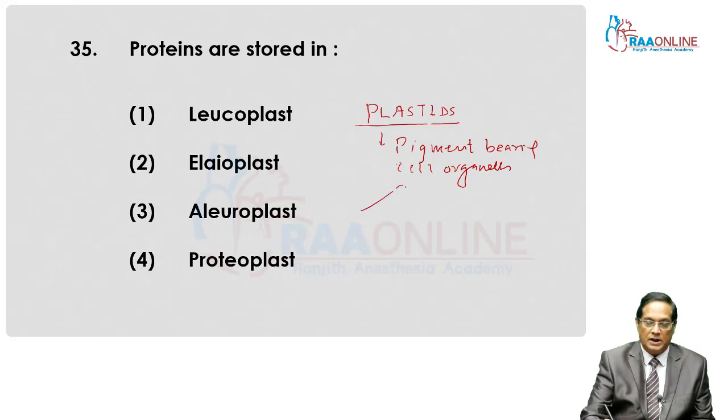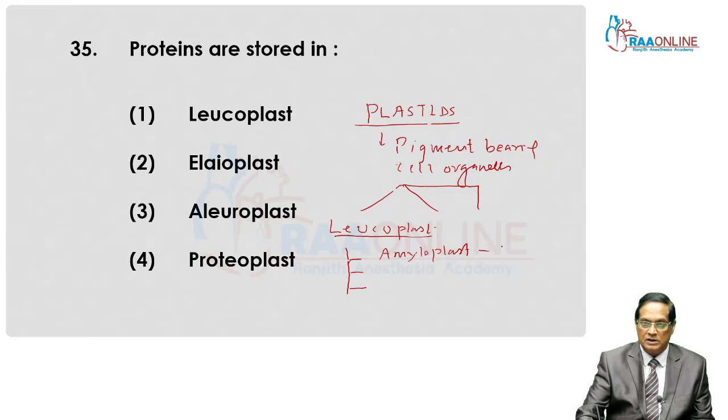There are three types of plastids, basically with respect to the pigmentation. Number one, leucoplast. Leucoplasts are colorless plastids, and leucoplasts are mainly concerned with storage. First one, amyloplast. They store amylum or starch. That is, starch storing leucoplasts are known as amyloplasts.